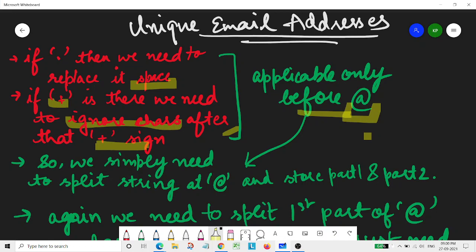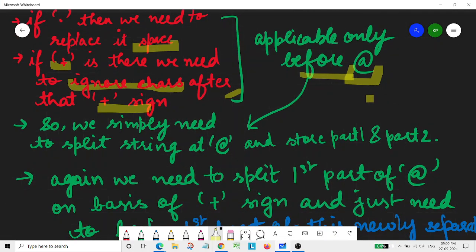So first we need to split on the basis of this at the rate, and store the string into two parts. Part 1 is before the at the rate symbol, and whatsoever is after it will be part 2.